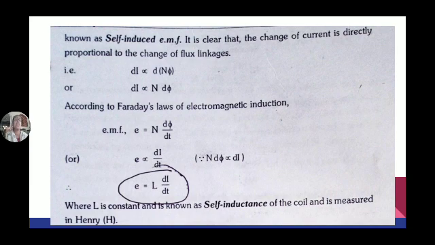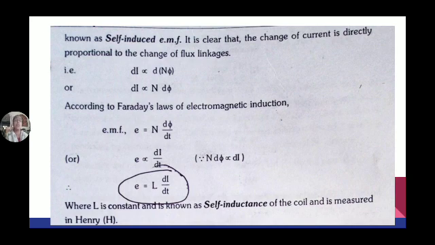So the change of current is directly proportional to change of flux linkages. So di is proportional to N into d phi. E is equal to N d phi by dt. This is Faraday's first law of electromagnetic induction. E is equal to N d phi by dt.